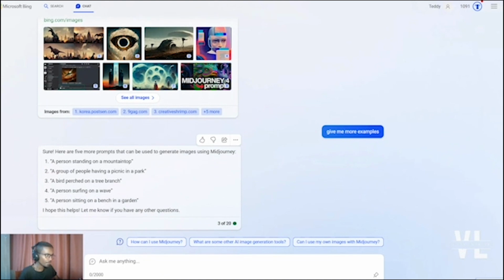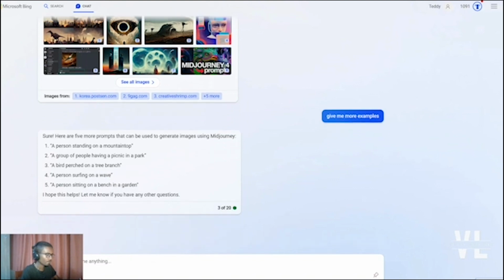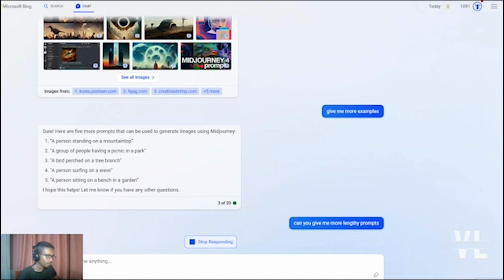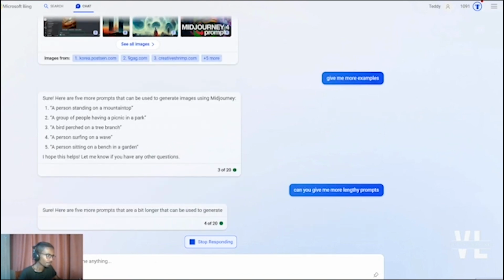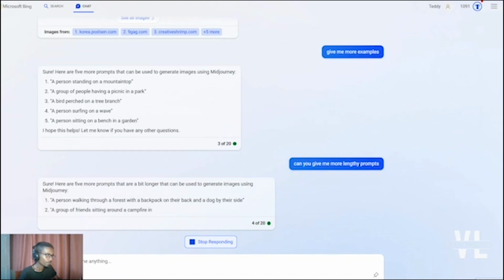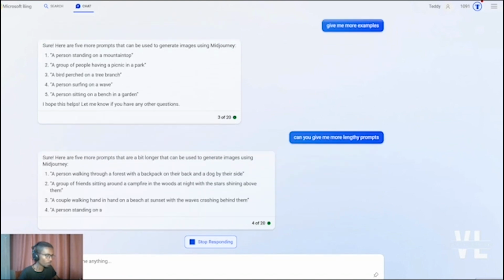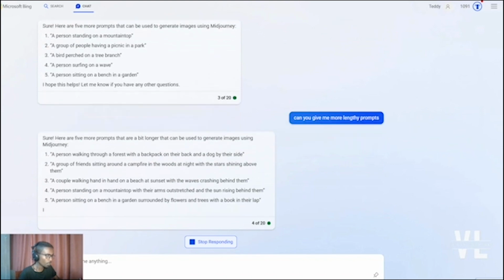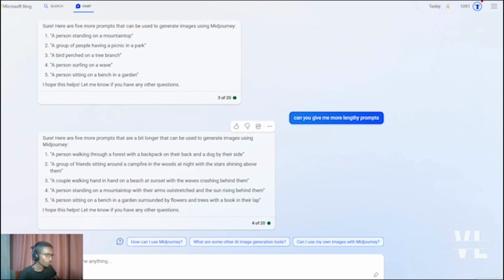And you can slightly modify these prompts by getting a little bit more creative and asking it to give you lengthy prompts. For example, you can say, can you give me more lengthy prompts? And these prompts have a little bit more context than the ones that are given here. And this could be a good starting point.